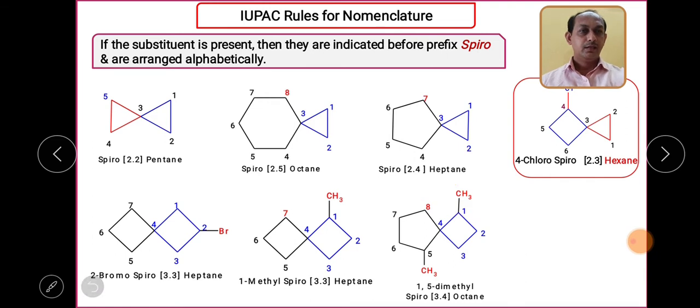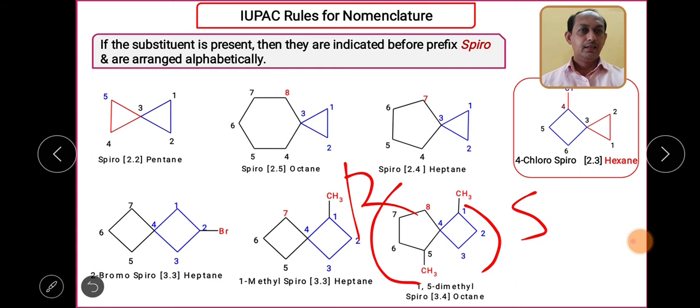As both the rings are uneven, this is the smaller ring and this one is the larger ring. So ultimately we have to start numbering in the clockwise direction, from this carbon. I have the option to start from here also, but what will happen? The number for methyl will get higher, so I will move in the clockwise direction.